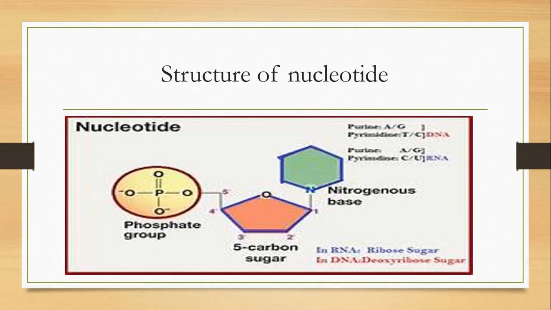Third part is the nitrogenous base. A nitrogenous base forms a ring structure, meaning it contains a double or single ring. If it contains a double ring, it is called a purine. If it contains a single ring, it is called a pyrimidine. Nitrogenous bases are linked to each other: adenine is linked with thymine and guanine is linked with cytosine.